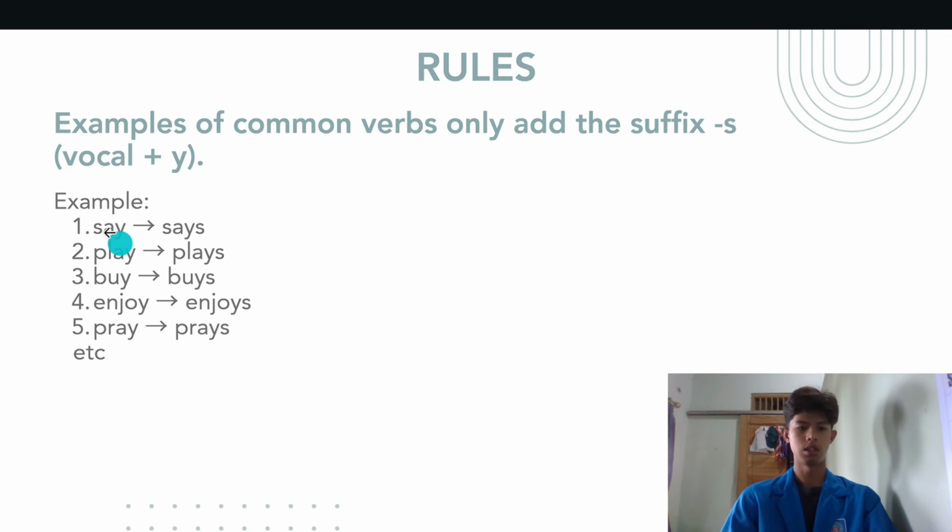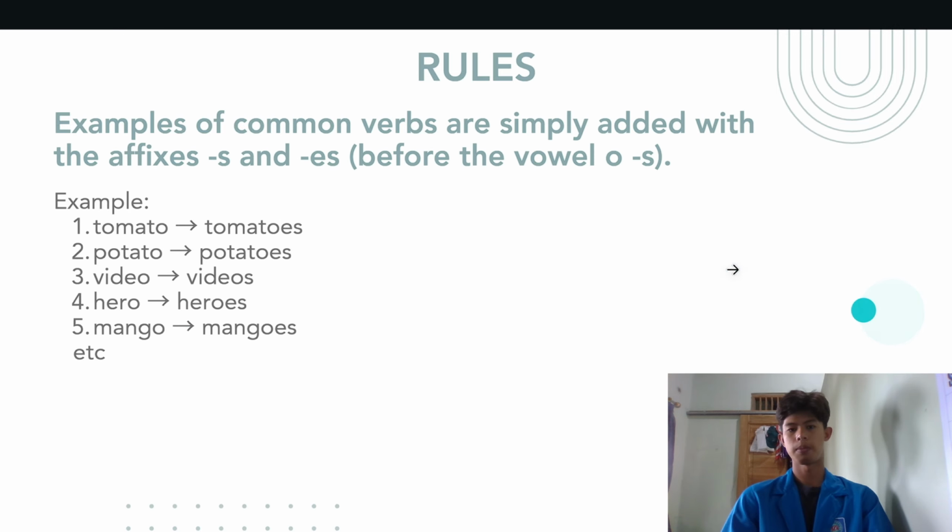Examples: say to says, play to plays, buy to buys, and the others. And for common verbs ending in o, we simply add the suffix s or es. Before a vowel o, we add s. Examples: tomato to tomatoes, potato to potatoes, video to videos, hero to heroes, and the others.